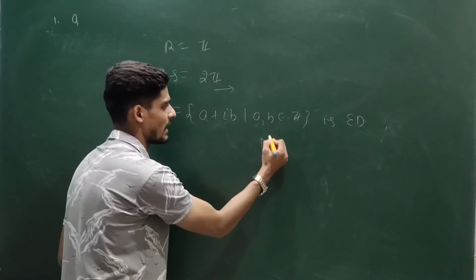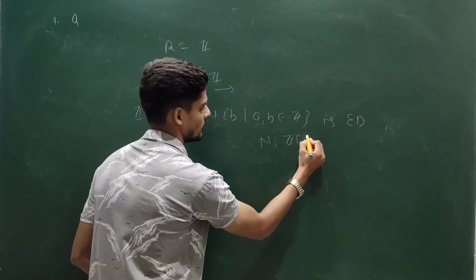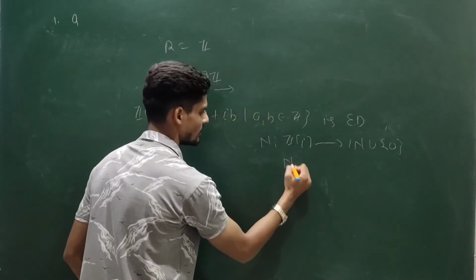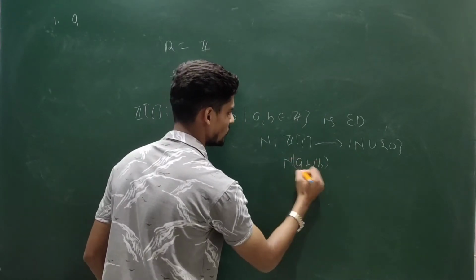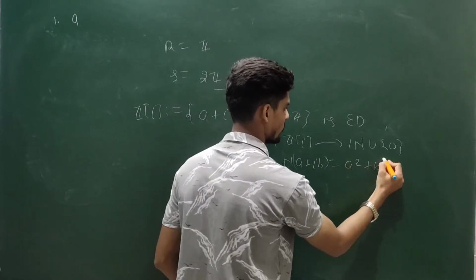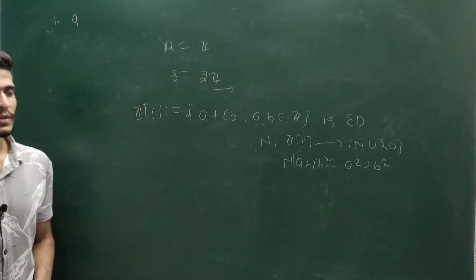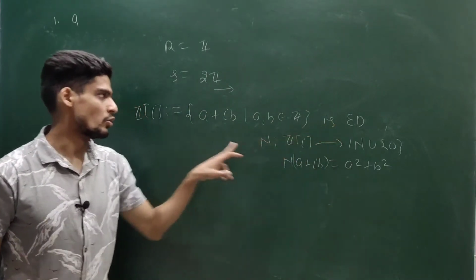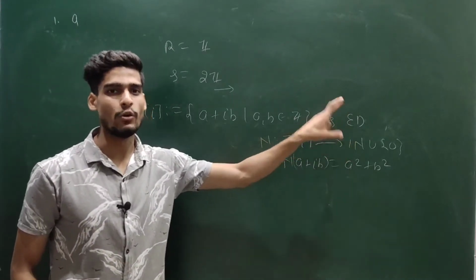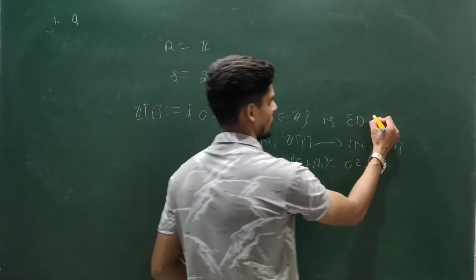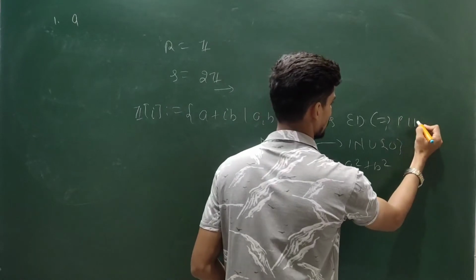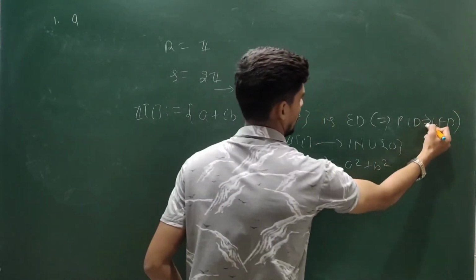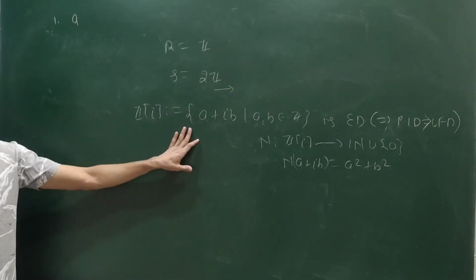You can define a mapping N from Z[i] to natural numbers union 0, sending a + ib to a² + b². This mapping is called the field norm, and it defines an Euclidean norm. It satisfies the property of a Euclidean domain. So this structure is a Euclidean domain, and every Euclidean domain is a PID. Hence it is a PID, and every PID is a UFD. Hence it is a unique factorization domain.